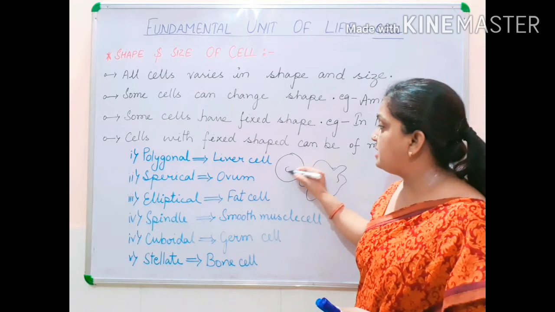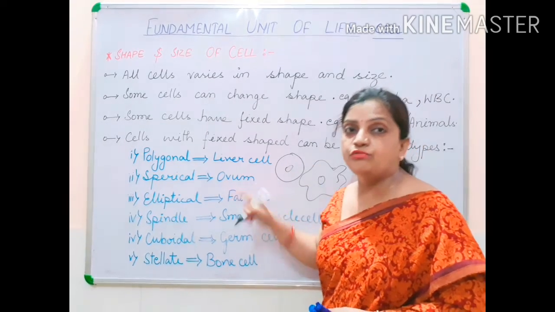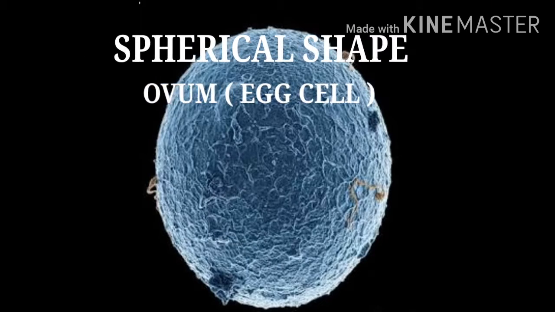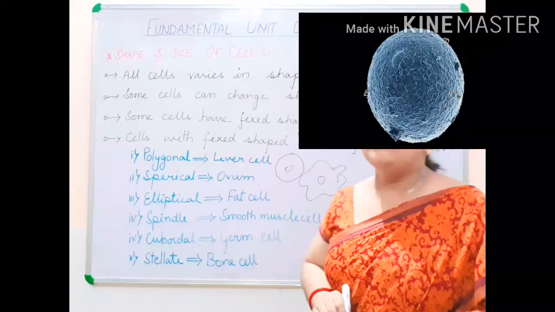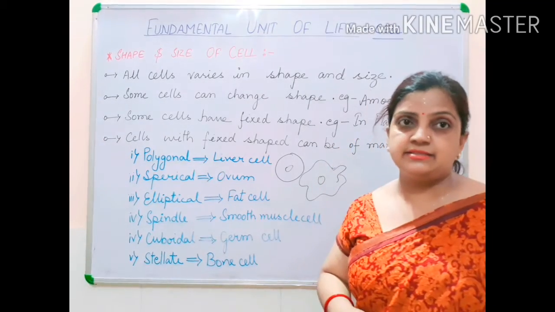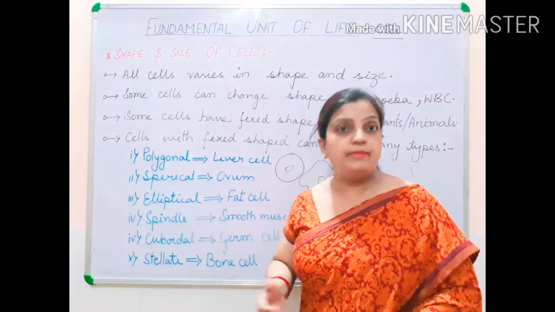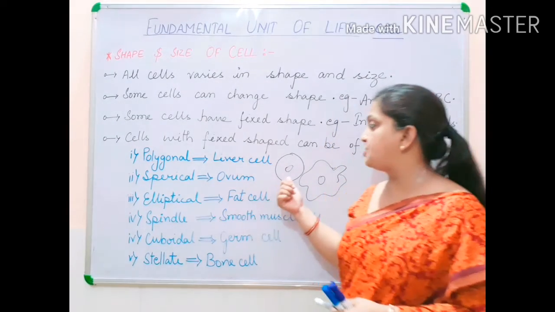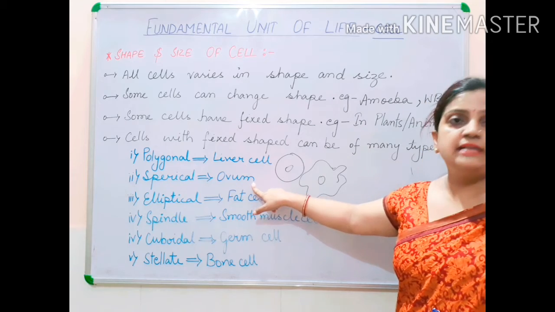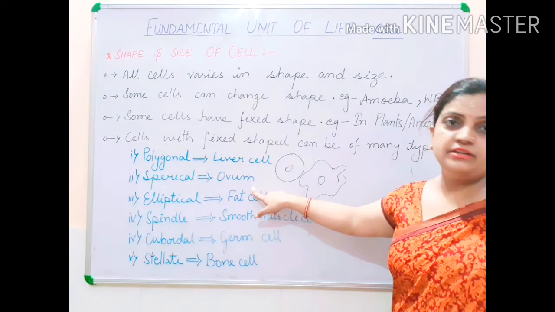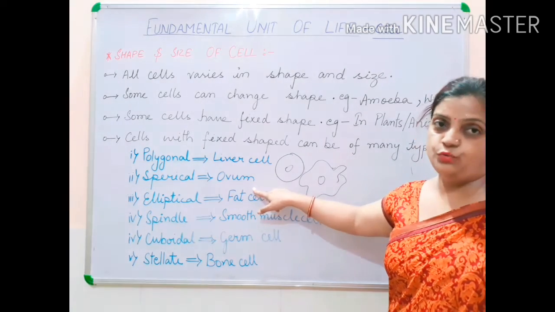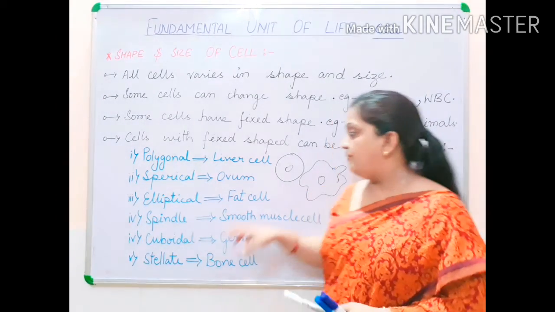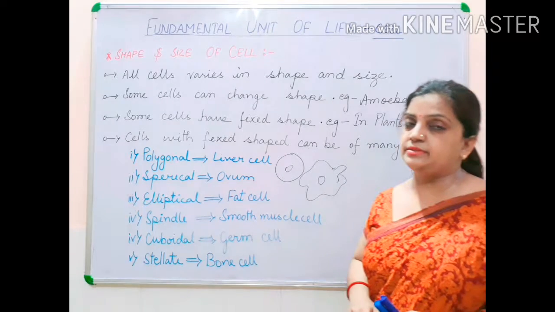The example is ovum, the egg cell, which is found among the mammalians, human beings also. So the spherical shape is an oval shaped structure, and the example is your ovum.